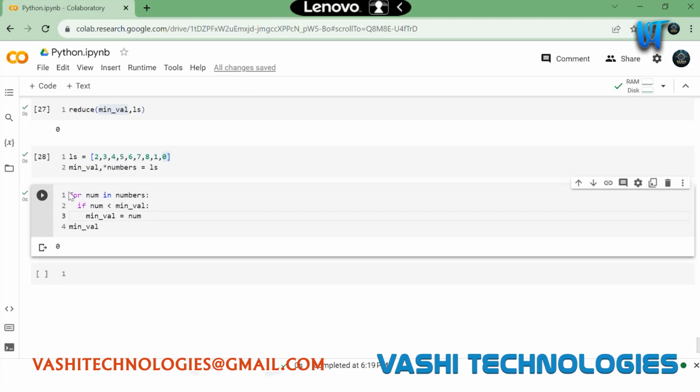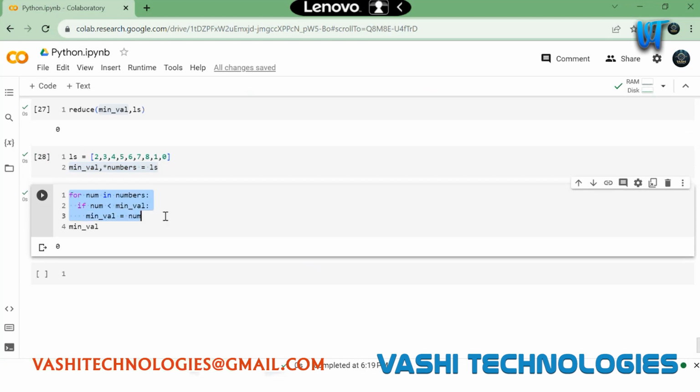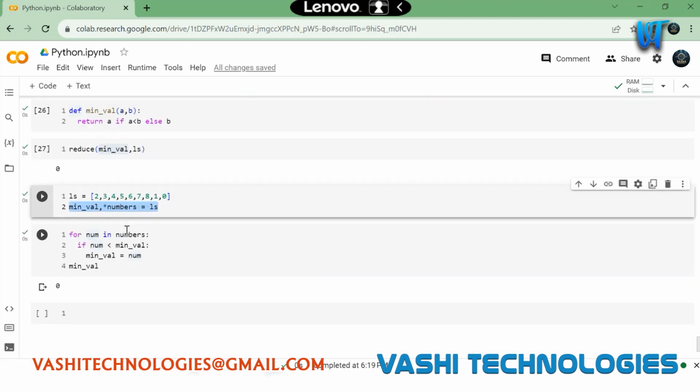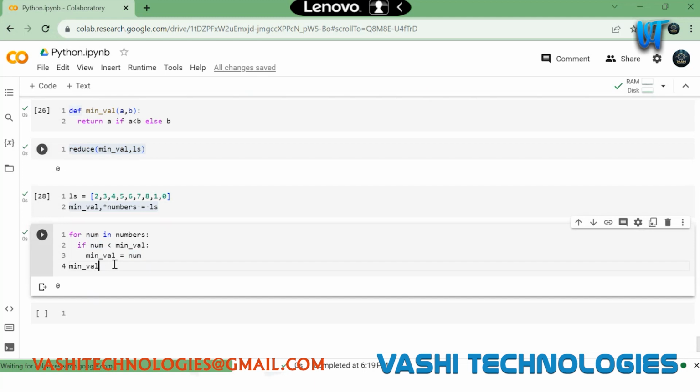You see, I need this many steps. I need to initialize this. I need to have a for loop. I need to have an if condition, and I need to call this. So these 4 or 5 lines of code, we can perform in a single operation using this reduce, right? Clear, right? This is the one which we used to do so far, but with the reduce operation, we can do the same.